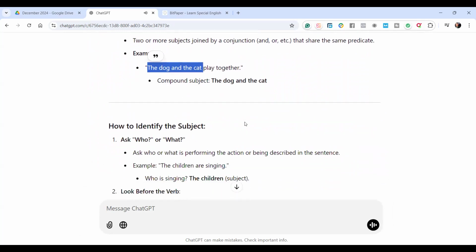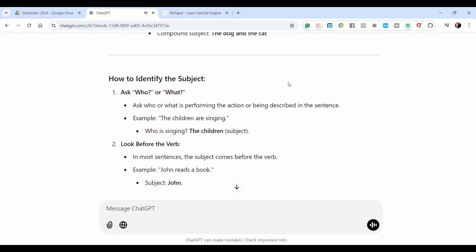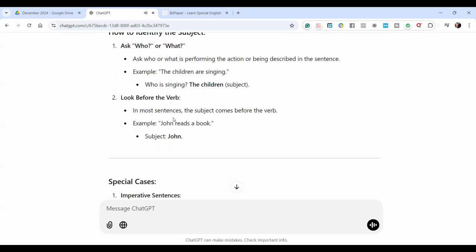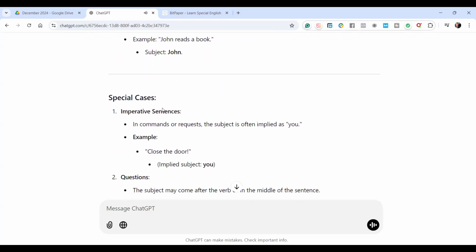How to identify the subject. 1. Ask who or what. Ask who or what is performing the action or being described in the sentence. Example, the children are singing. Who is singing? The children. 2. Look before the verb. In most sentences, the subject comes before the verb. Example, John reads a book. Subject, John.